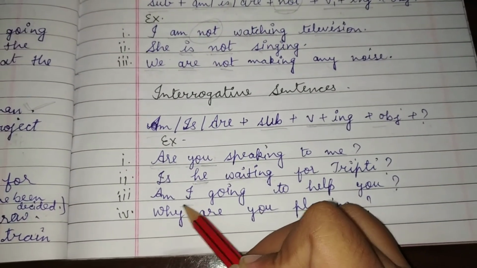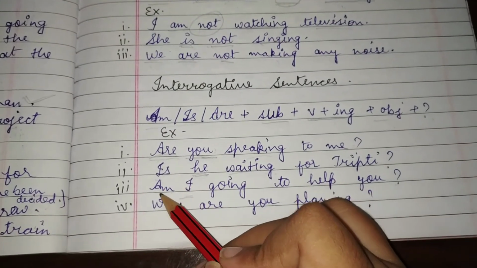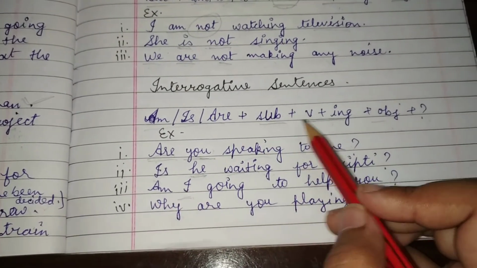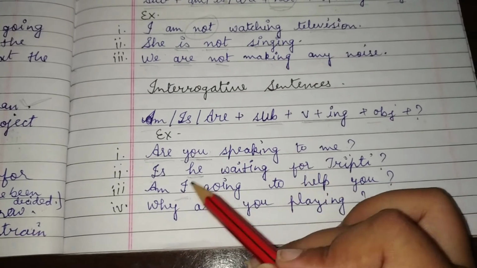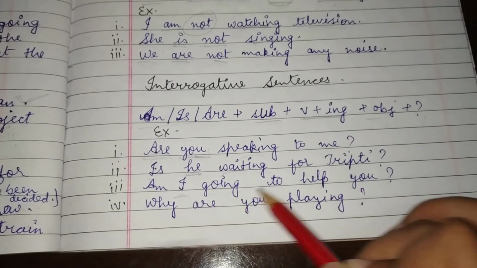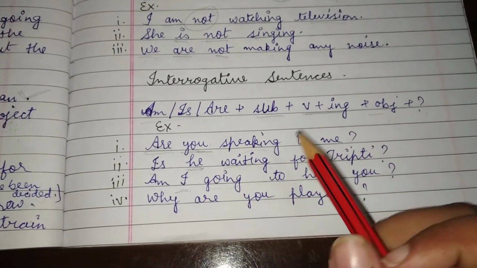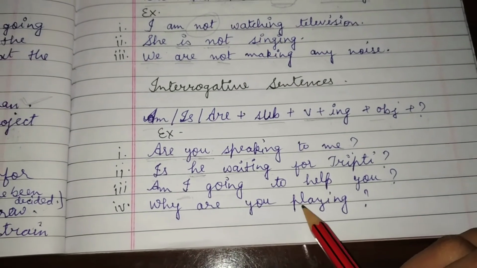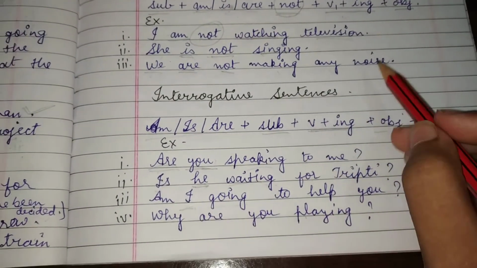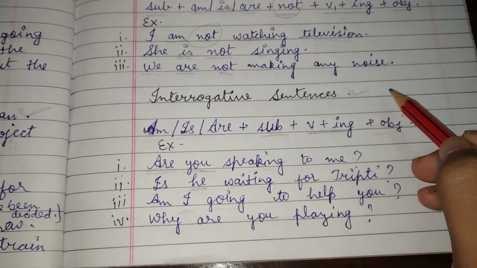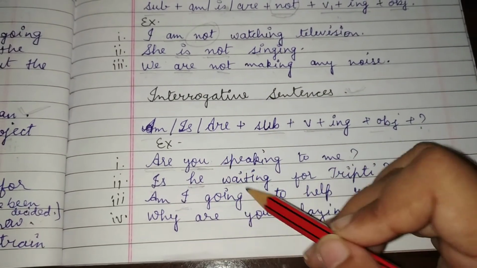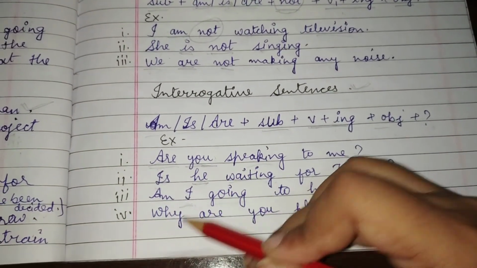Here I is the subject, and according to it I have written am. Am I, then helping verb, subject, verb going to help you, object and question mark. Why are you playing? Students, interrogative sentences are formed in two ways, in yes or no form, or by using a question word.